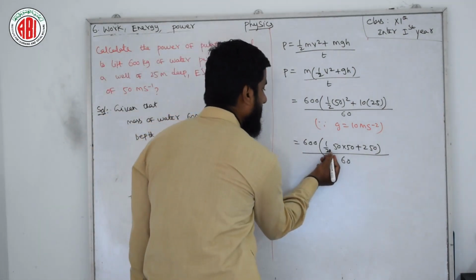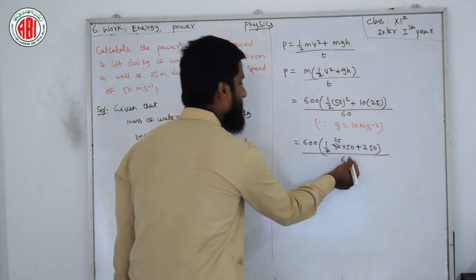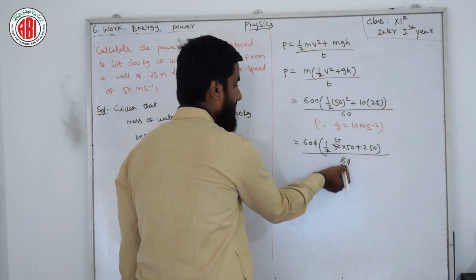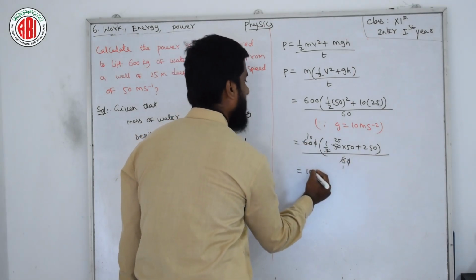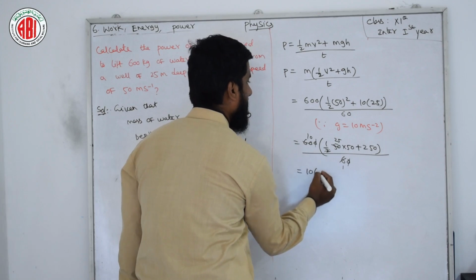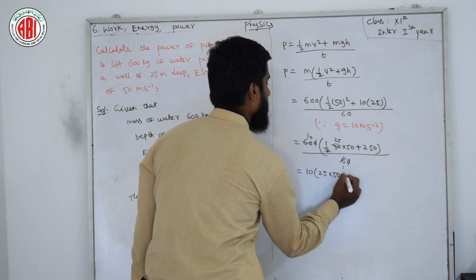Now the zeros get cancelled, 6 into 1 is 6, 6 into 10, so it becomes 10 into (25 into 50 plus 250).